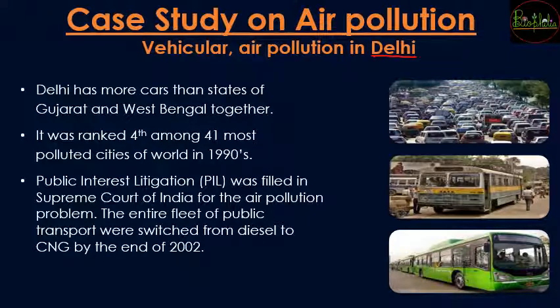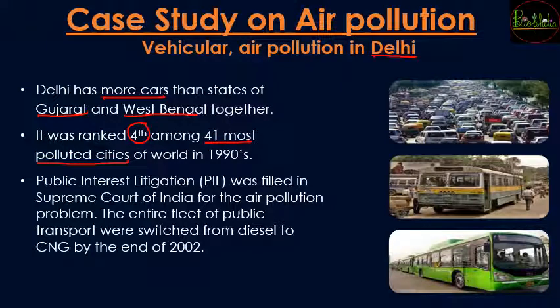So Delhi has more cars, being the capital, in comparison to the sum of cars in Gujarat and West Bengal. So अगर ये दोनों states के भी car साथ में ला दिए जाए, still Delhi is going to have a higher car population. Now, because of so many cars running on the roads day and night, the pollution level had increased so much that it was ranked fourth among the 41 most polluted cities.